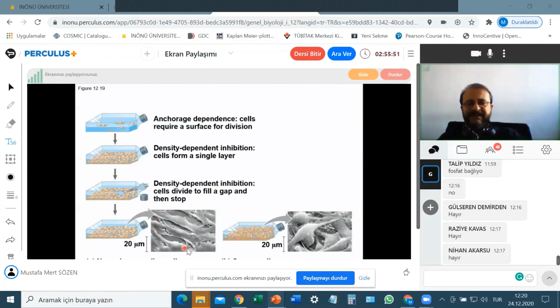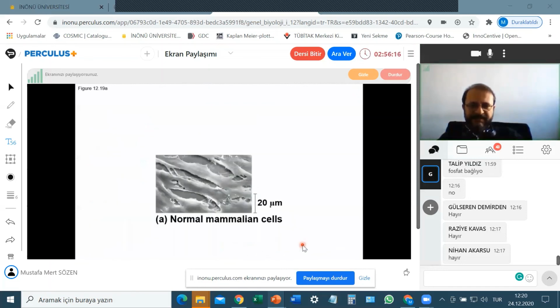This is not seen in the cancer cells. So by this way, the cells make only one layer at the bottom of the cell culture flask. But if these are cancer cells, they keep dividing even after they fill up the bottom of the flask because they don't care about contact inhibition or anchorage dependence.